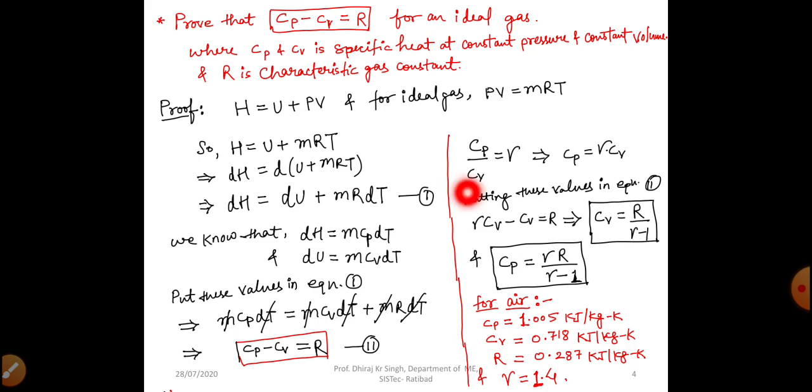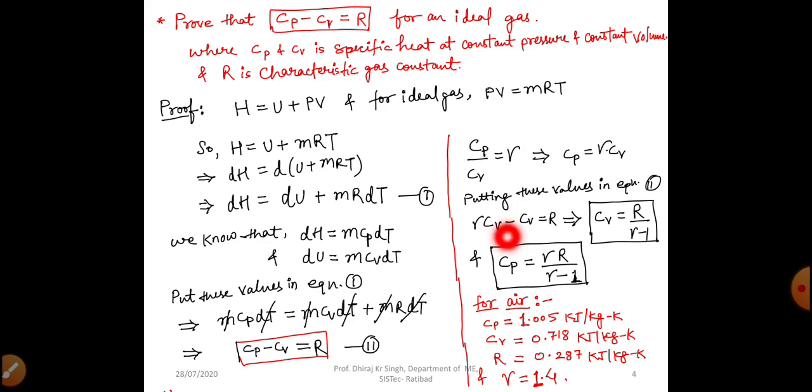We can say the ratio of specific heat at constant pressure to specific heat at constant volume is gamma. So we can write Cp equal to gamma into Cv. We will take that Cv to the right hand side and multiply it with gamma. So Cp equals gamma Cv. Again we will put the value of Cp equal to gamma Cv in equation number 2, right?